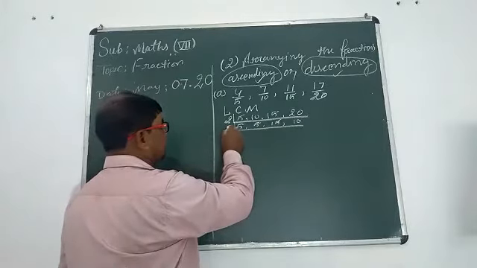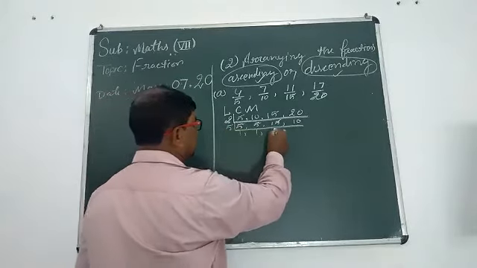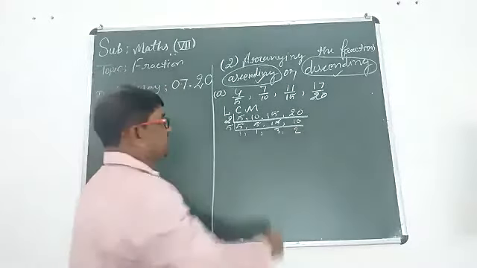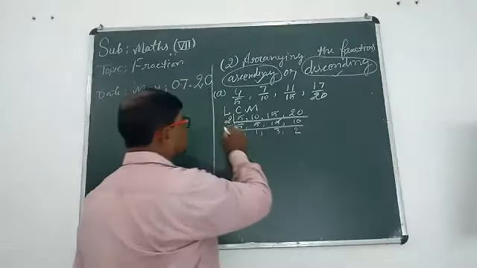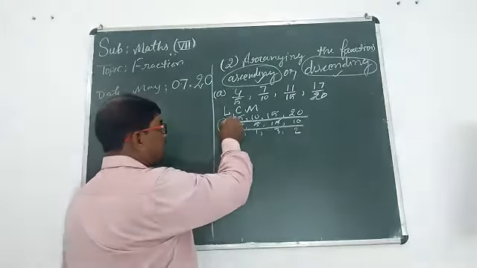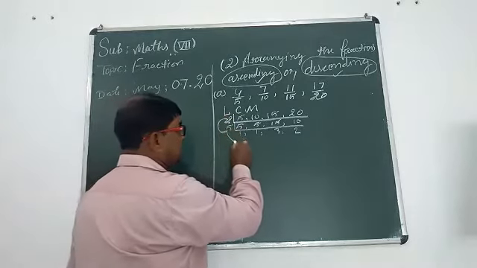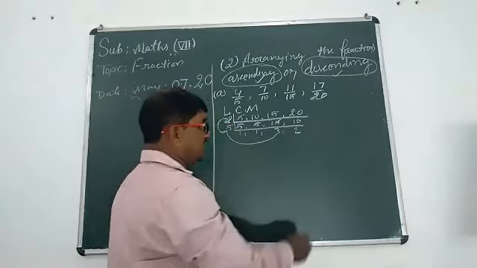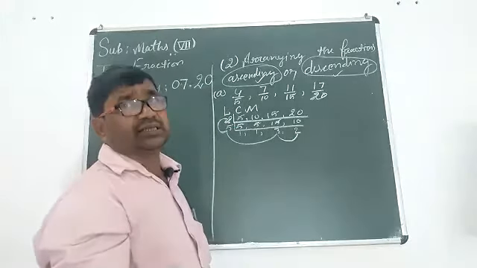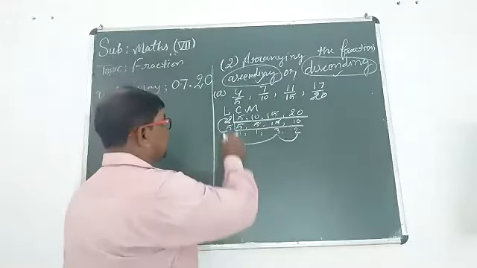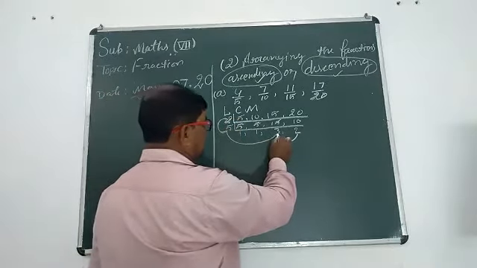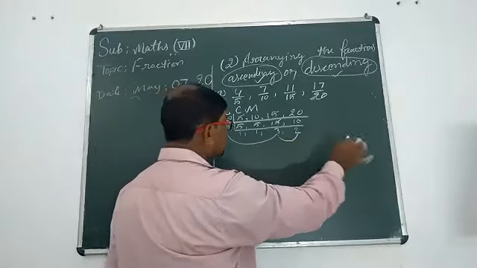Now from 5: 5 1s, 5 1s, 5 3s, 5 2s. These two are different factors, then multiply: 2 5s are 10, 10 3s are 30, 30 2s are 60. Take again the product: 2 5s are 10, 10 3s are 30, 30 2s are 60.